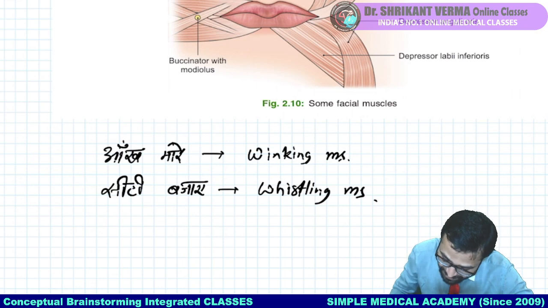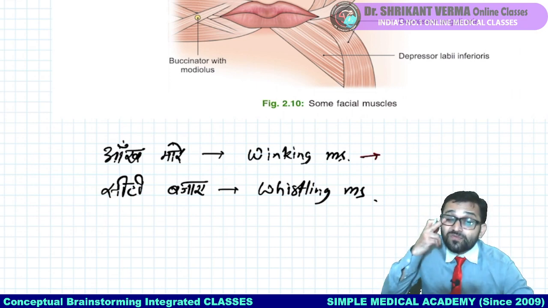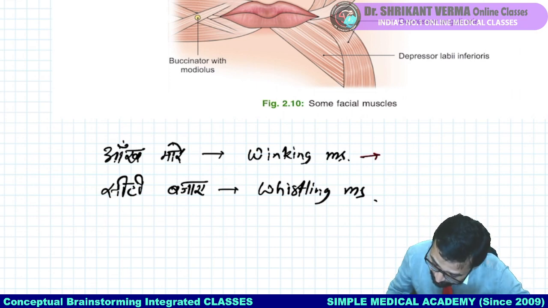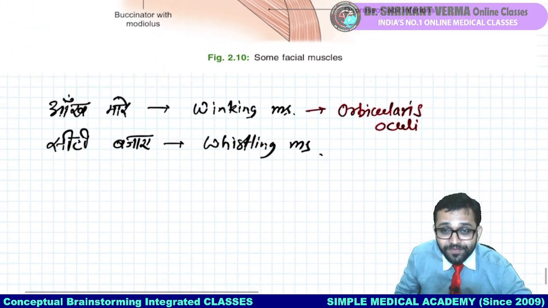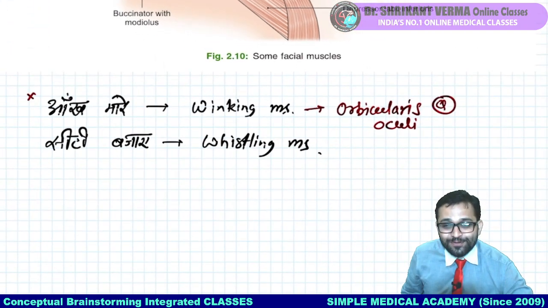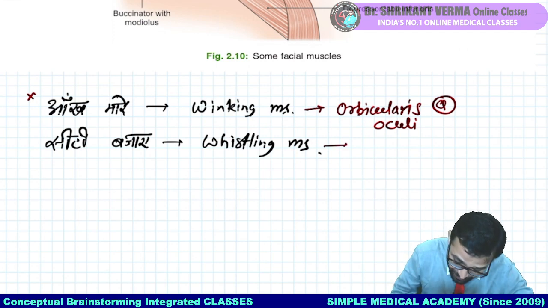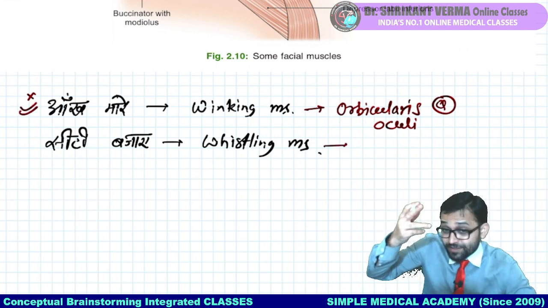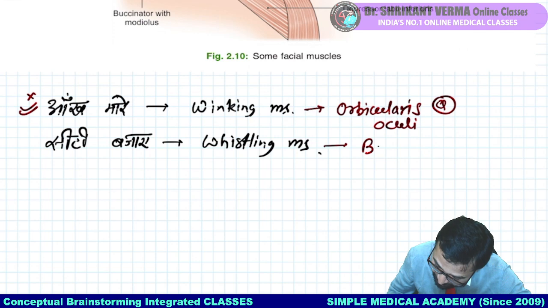So you can easily remember which is our winking muscle. So you can say, yes, orbicularis oculi. Very good. This is not the MCQ, but this will help you for long term memory. Fine. Whistling muscle, definitely buccinator.